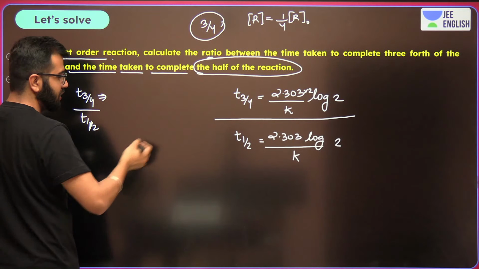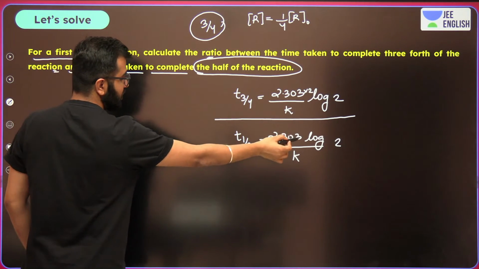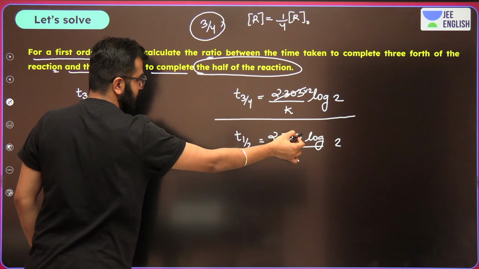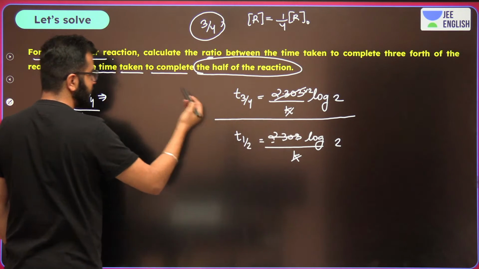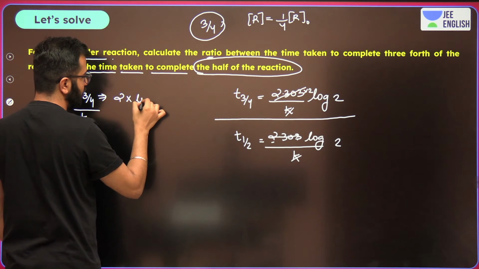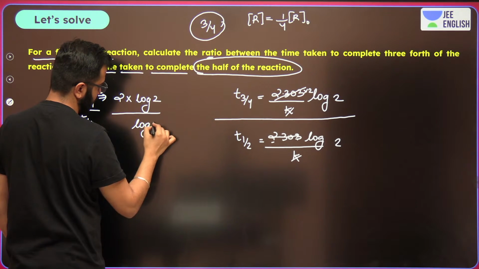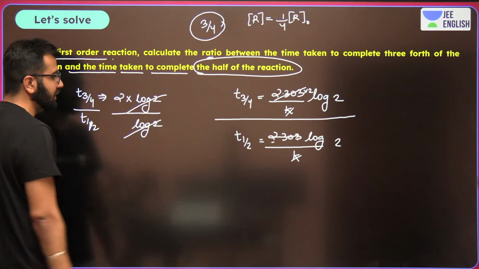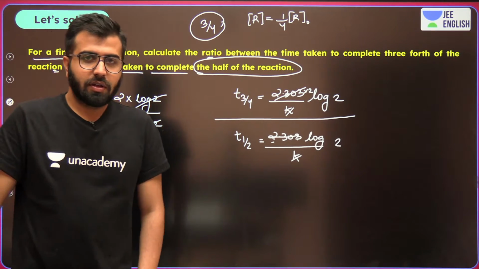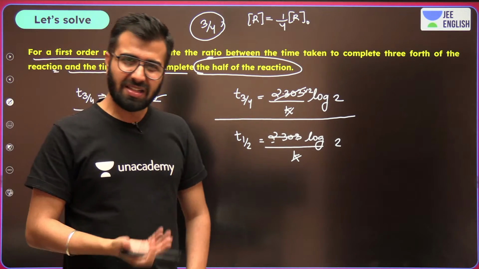Pay attention, boys and girls. 2.303, 2.303 getting cancelled. K and K getting cancelled. It's only about 2 into log 2 upon log 2. Just cancel both of these and you have the answer. But how, is this more easy?